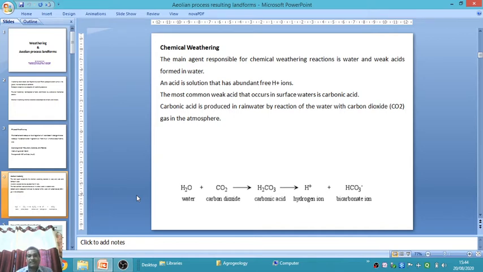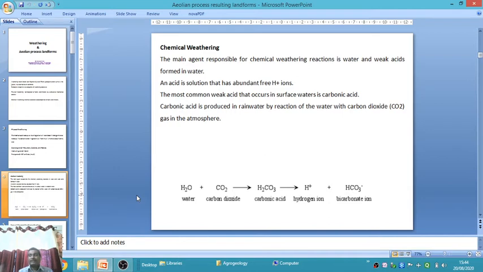Carbonic acid is H2CO3. This carbonic acid is produced in rainwater. Where is carbonic acid produced? Carbonic acid is produced in rainwater by the reaction of water with carbon dioxide.